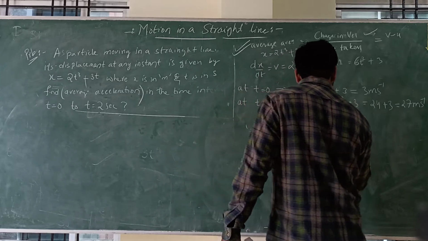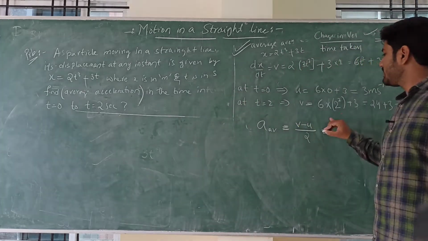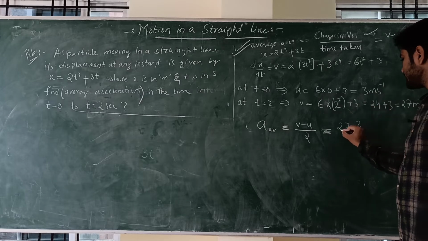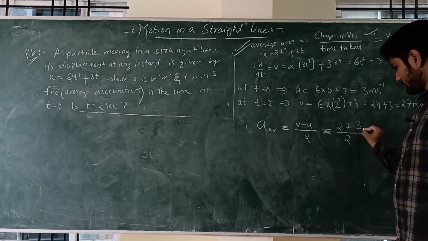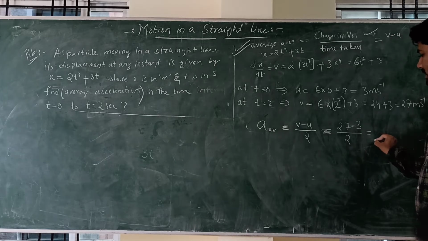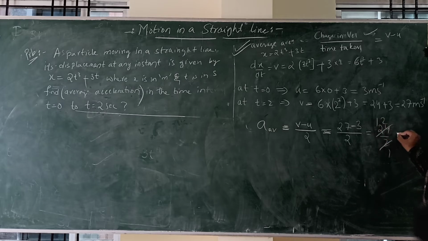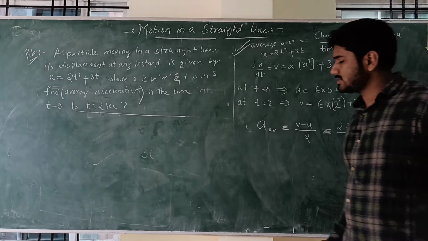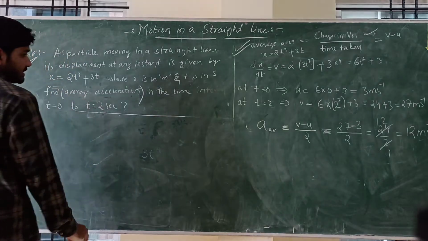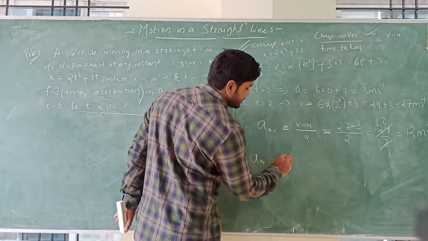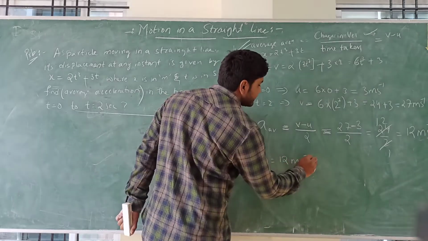So v is 27 minus u is 3, divided by 2. 27 minus 3 is 24, divided by 2, which is 12 meter per second square. So finally average acceleration is given by 12 meter per second square.